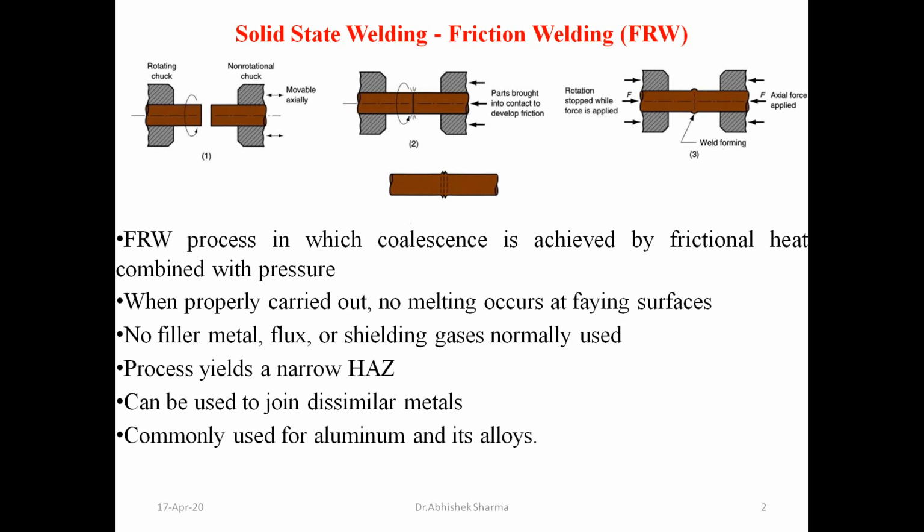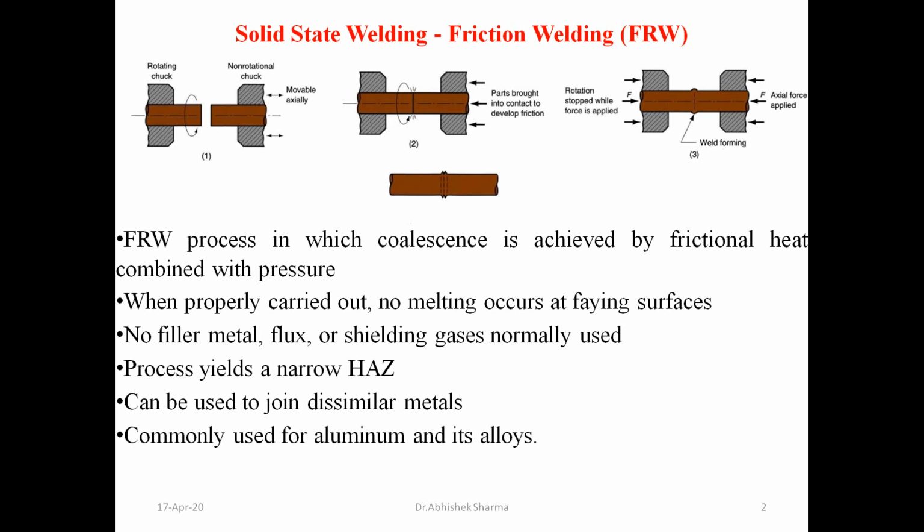So if you talk about the friction welding process, in which coalescence is achieved with the heat of friction combined with the pressure, a narrow heat affected zone is there. It is the main advantage of this process. This process is used for materials having a low melting temperature, because we are not able to generate a large amount of heat.